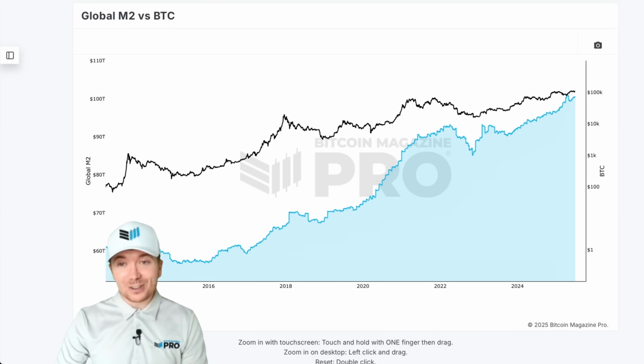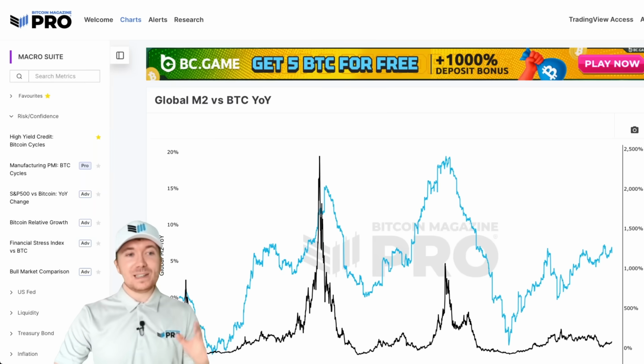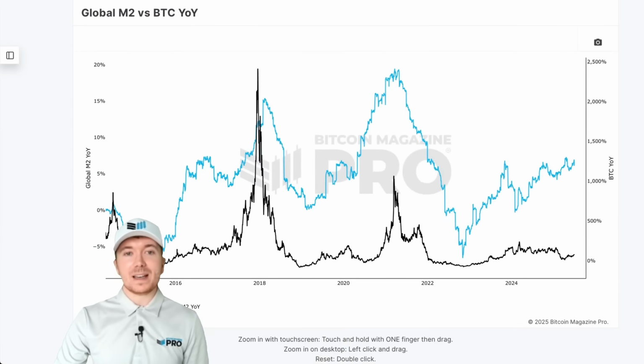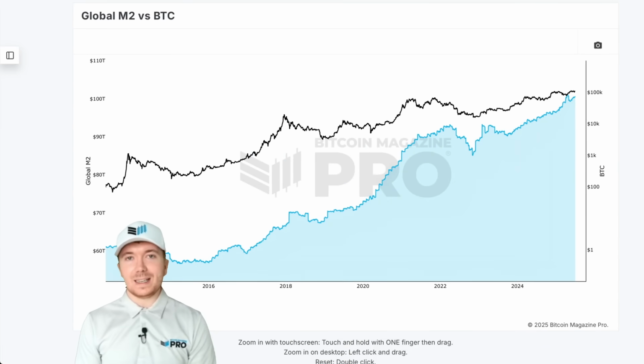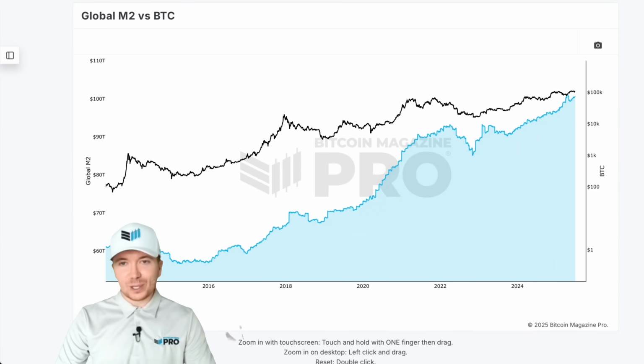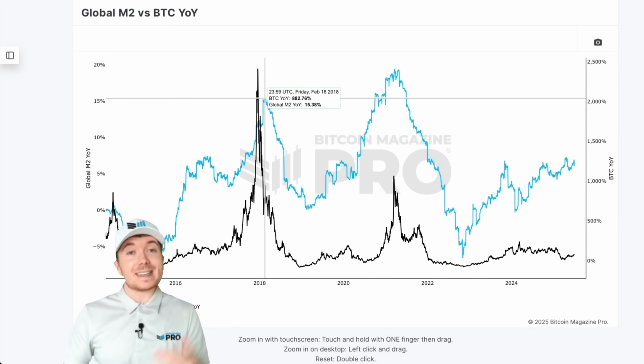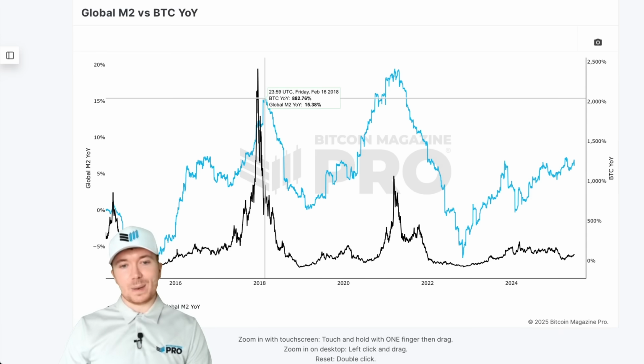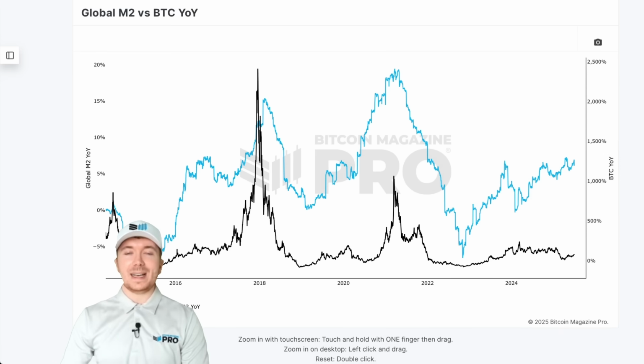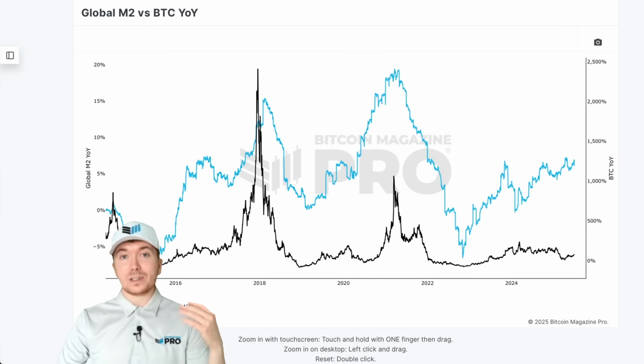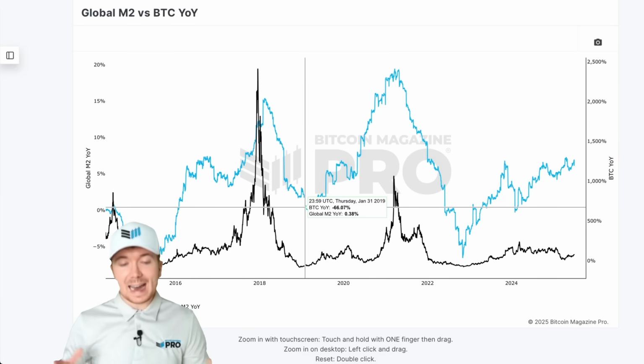I think this metric is best viewed when actually looking at it on a year-on-year basis, because in general, we can see that M2 liquidity is pretty much always going. Governments just love to print money. But if we actually look at the acceleration or deceleration in this expansion or contraction on a year-on-year basis, it really outlines the correlation between the Bitcoin price action and the underlying liquidity being injected or taken out of economies.